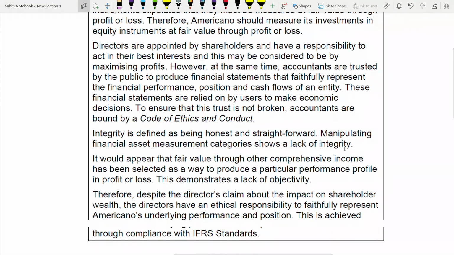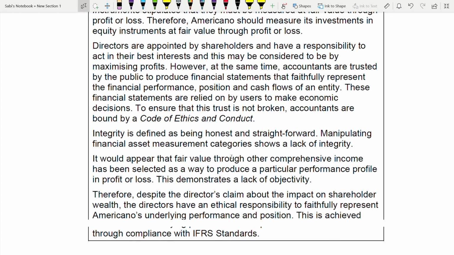How can recognition of fair value through OCI be an ethical issue? So just see the way they're writing the answer also. First, they have defined integrity. Then they are saying that if you manipulate it, it is a lack of integrity. So they are making this into an ethical issue. This is how you have to link the accounting issues with ethical issues. There's an interrelation between these two.